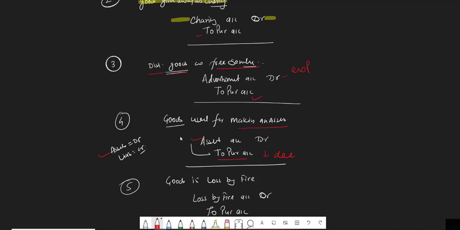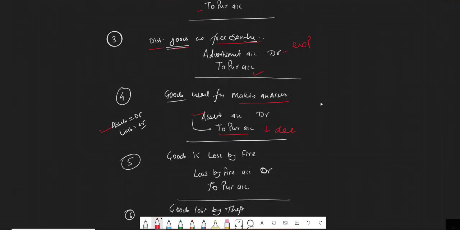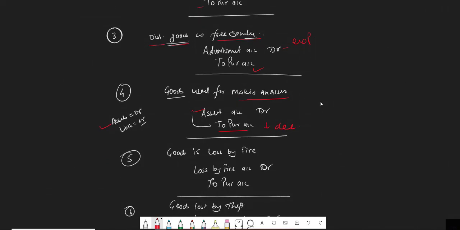Fourth one is goods used for making an asset. This is very simple, I explained right now. When we are utilizing our goods for making any asset, our assets increase. So assets account debit. But what thing decreases? Our purchase. So it will be to purchase account, because purchase decreases, purchase reduces. So to purchase account.